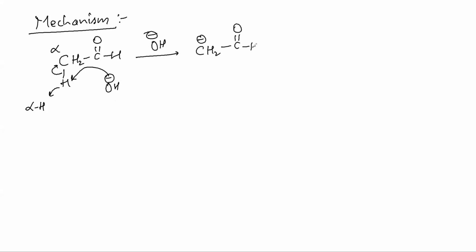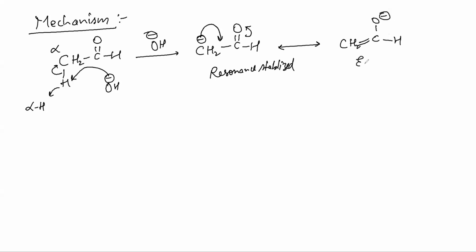Tell me, is this minus stable or unstable? Think about this. This minus is resonance stabilized, so we get something like this. This one we call the enolate ion.